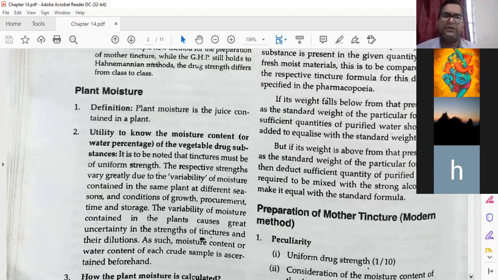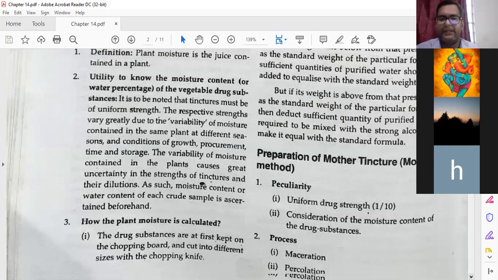If you are using calendula, this much weight. If you are using arnica, this much weight. Everything is given. But if the weight is above the prescribed standard weight of the particular formulation, then a sufficient quantity of purified water has to be reduced and mixed with strong alcohol to make it equal with the standard formulation. It means alcohol is also used as a dehydrating agent. It will work as a dehydrating agent.